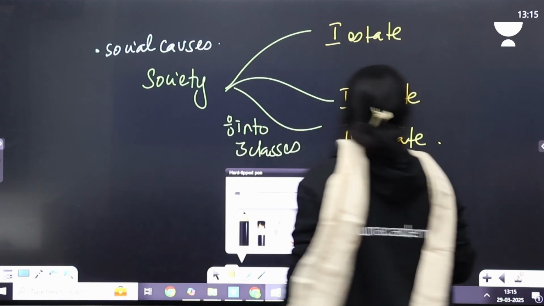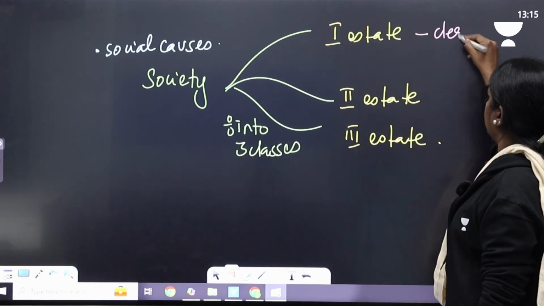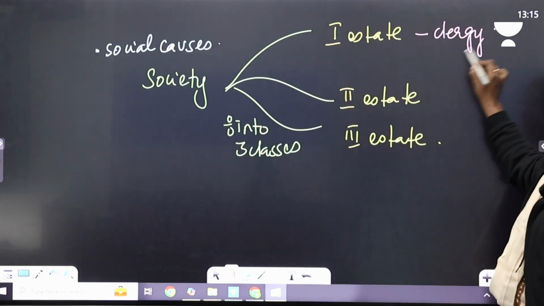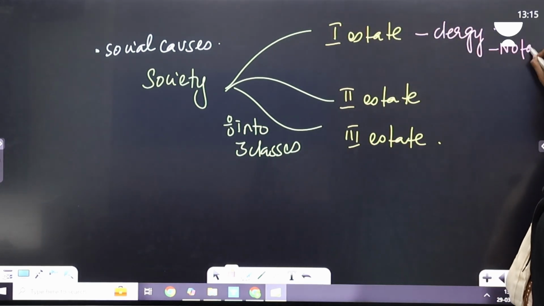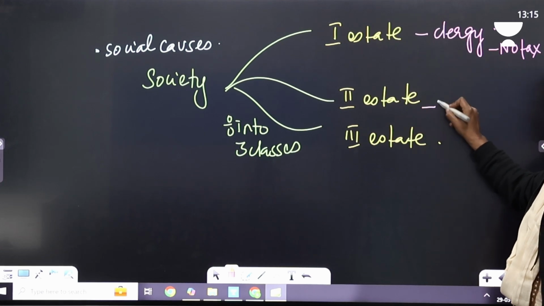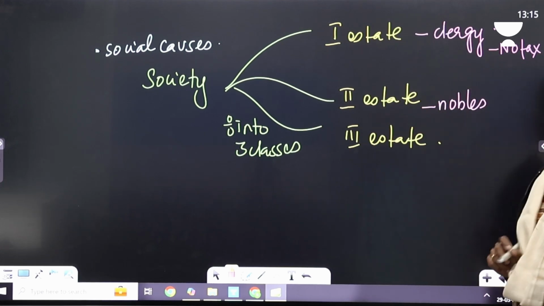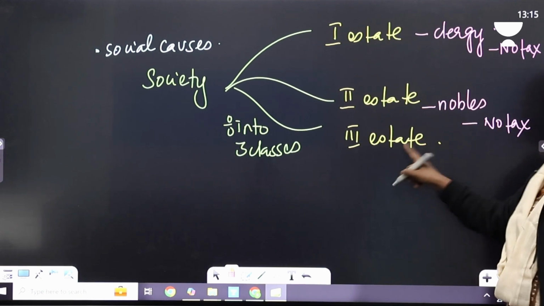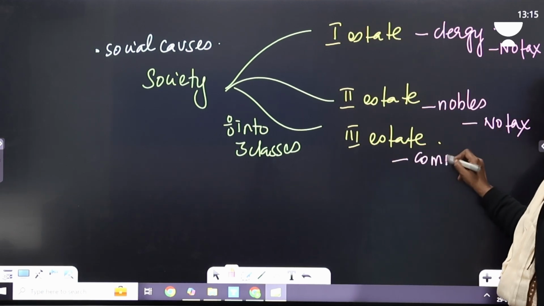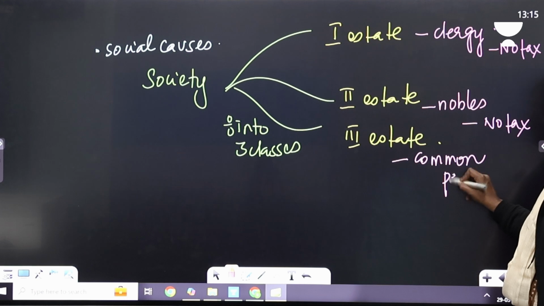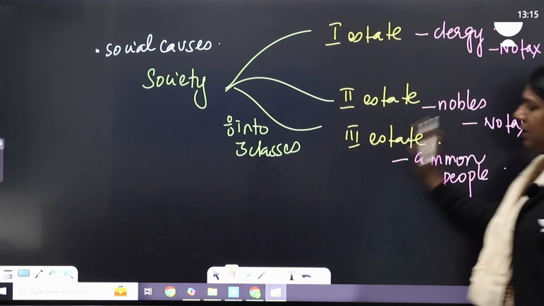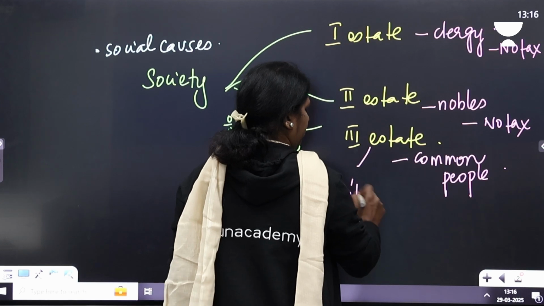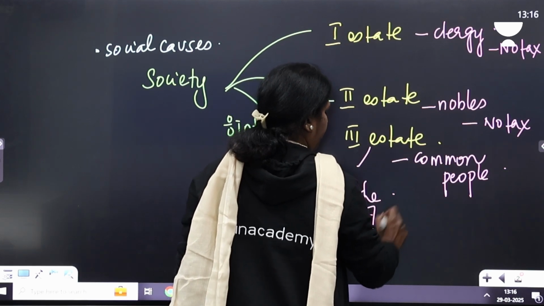If you look at the first estate, it was with the clergy. All the church people were holding that first estate. So they paid no tax. In the second estate, the nobles and the aristocrats were there. So they also paid no tax. And in the third estate, we have all the common people. So the entire tax burden was on the third estate. Plus, the third estate had to pay a tax called tithe, which was 5%.